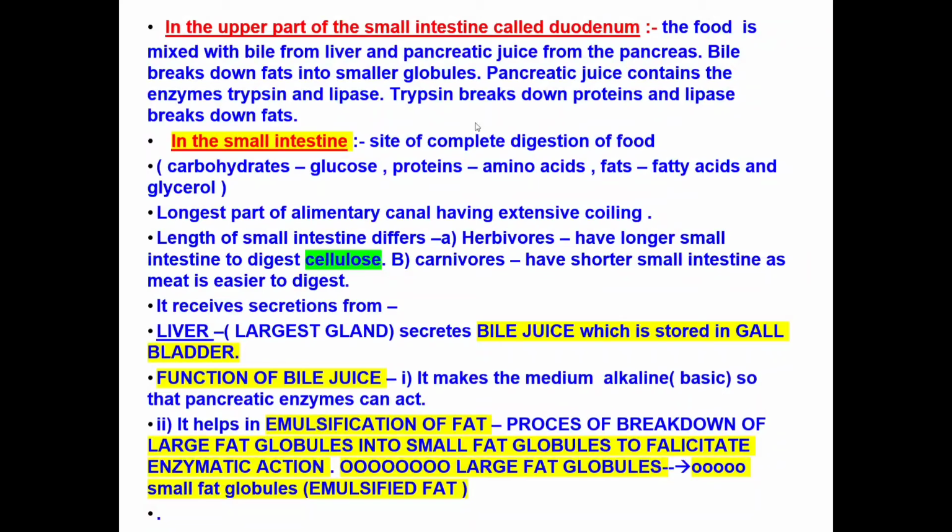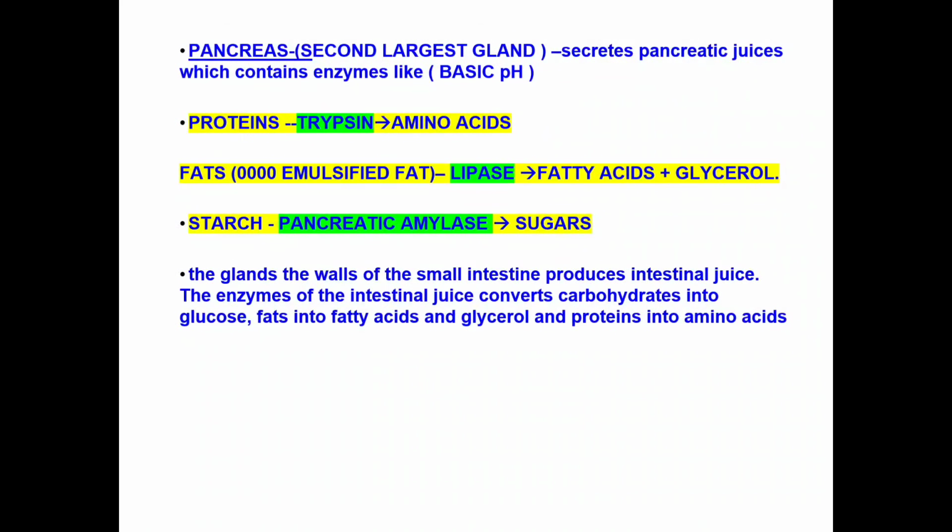Now we are moving to the next part, which is the pancreas. Pancreas is the second largest gland of your body. Now it is also secreting. Once the bile juice has done the work, now it will secrete the pancreatic juices which contain enzymes. They love basic pH first. Okay. So number one, trypsin. Trypsin will act on the proteins and it will break them further into the amino acids.